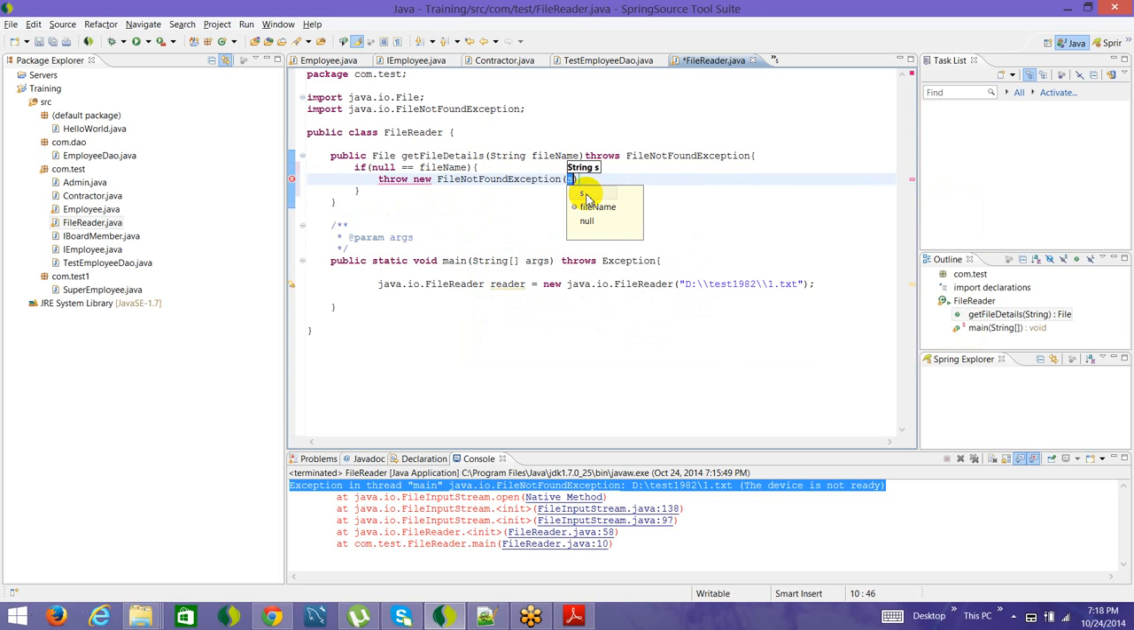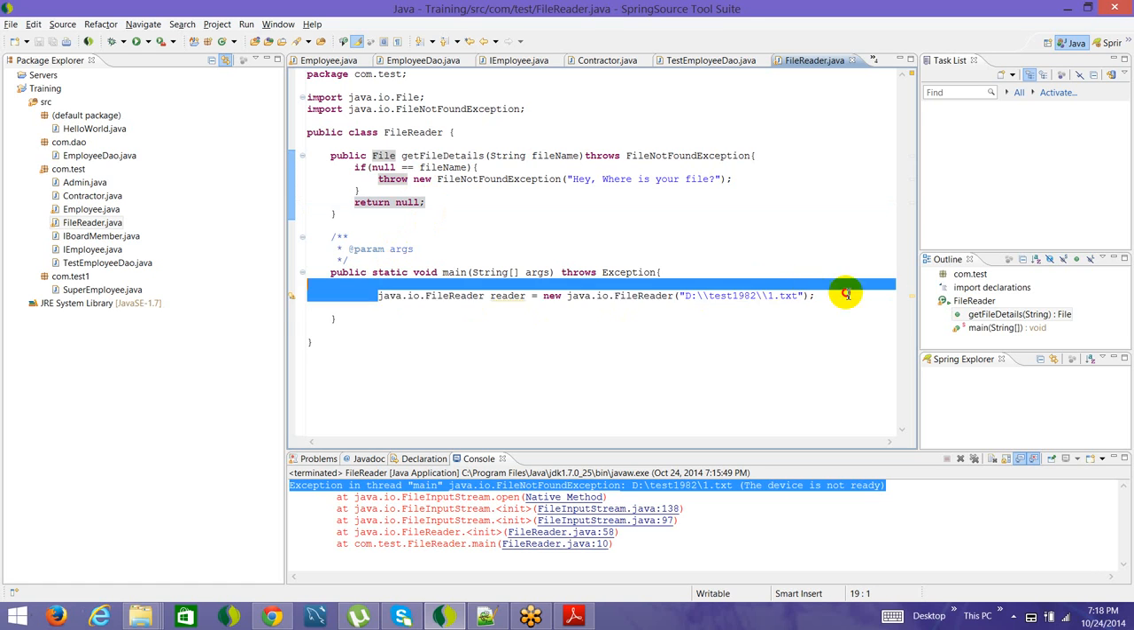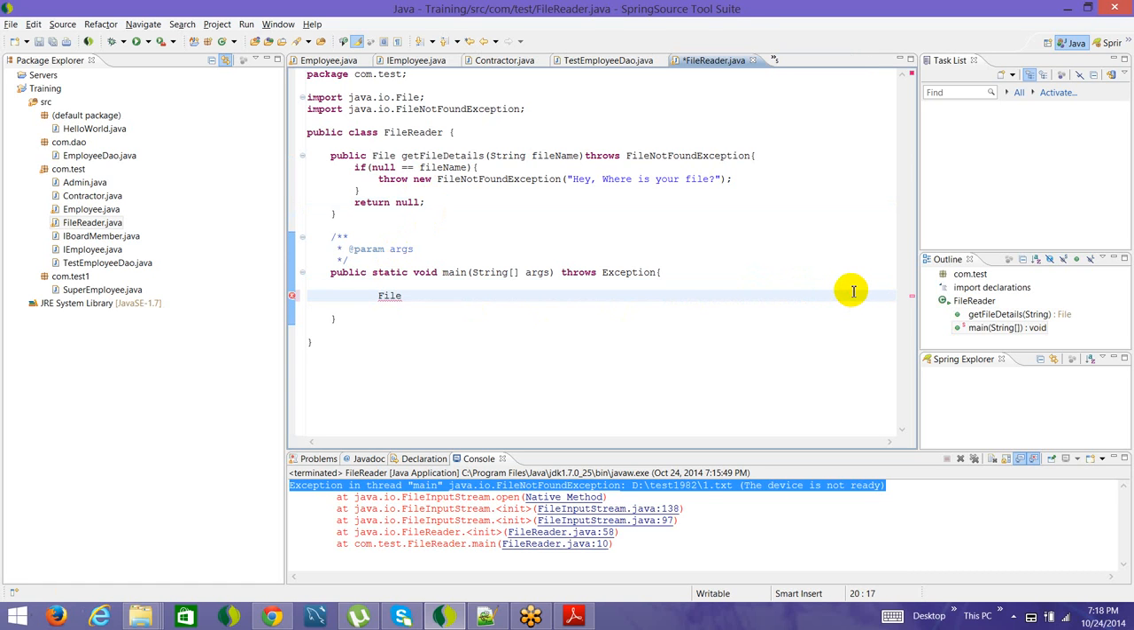So you can go ahead and write, hey, where is your file? For now let's just keep it here. Since we're not returning anything, it's showing an error, so let's say return null, just to avoid the compilation error. And from here, since it is not a static method, we have to create an instance of the class. Instance creation means creating a new object.